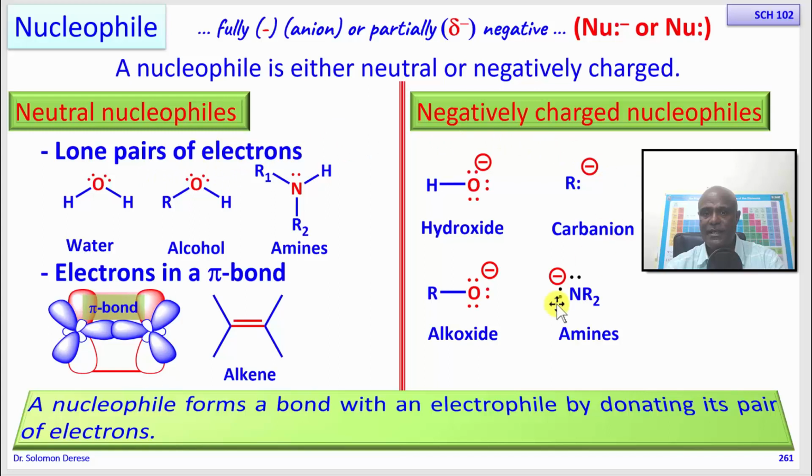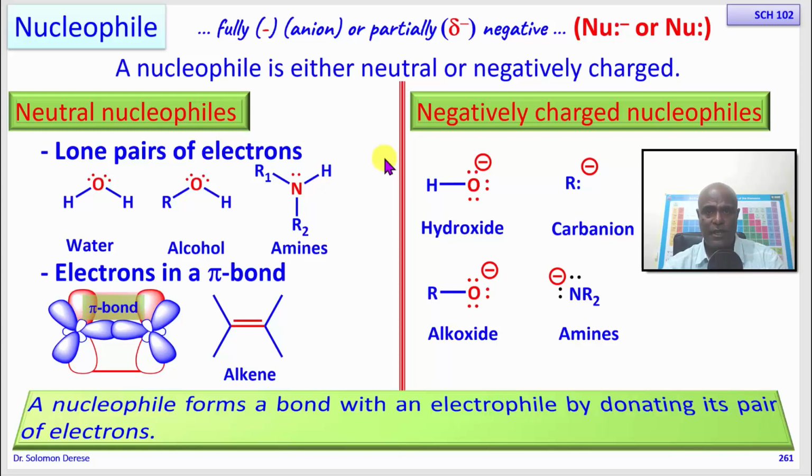It donates these electrons to an electrophile, and it forms a bond with an electrophile by donating its electrons. So what we did so far is to recognize whether a reacting species is a nucleophile or an electrophile. By looking at a particular molecule, we should be able to identify whether it is going to react as a nucleophile or as an electrophile.